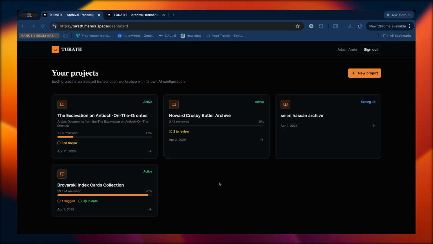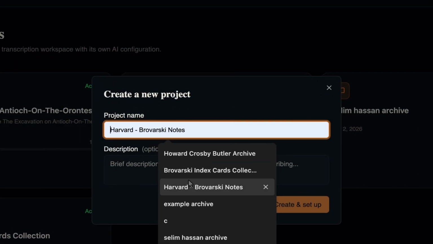However, they only work if you give them the context that they need, right? You're able to shape how good your response is based off all of the context you put in. So Turath is basically an app that allows you to feed all of your archival context into an AI engine, and it forks off a custom AI transcription engine that has all the context of your archive, the domain glossaries, like specific terms that are specific to your documents or what you're researching, and also the exact metadata you want it to extract. So it allows you to build that for all of your different collections or things that you're working on. And the way it does that is it takes you through this onboarding process.